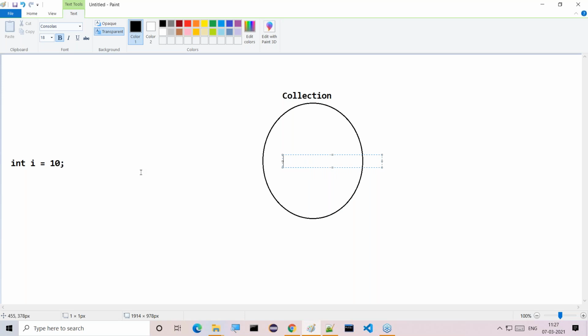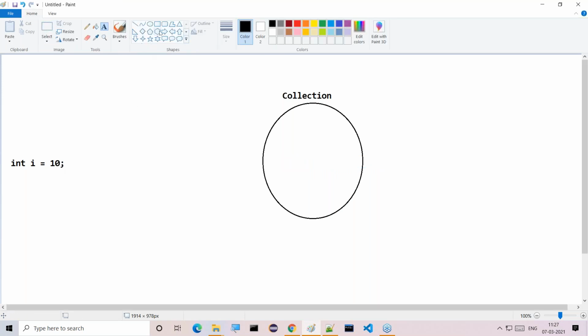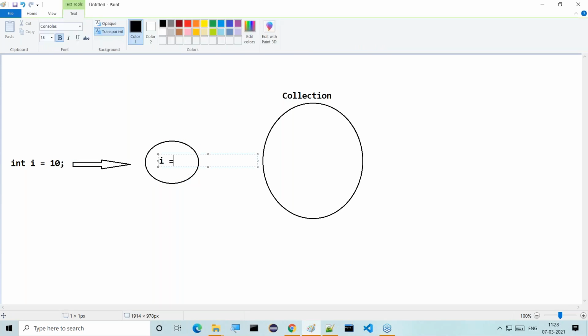So what do we have to do now? If you want to keep this primitive data inside the collection object, what do we have to do? Nothing. We simply have to convert this primitive data into object form. So the data has to be converted into object form. Inside this object form, we are going to have the i is equal to 10 data.